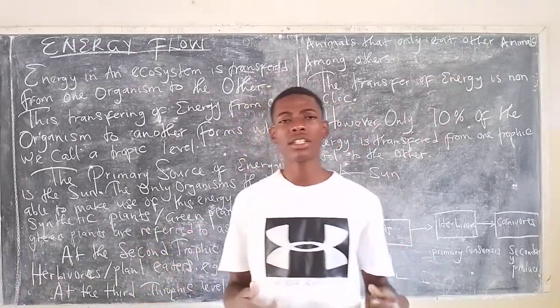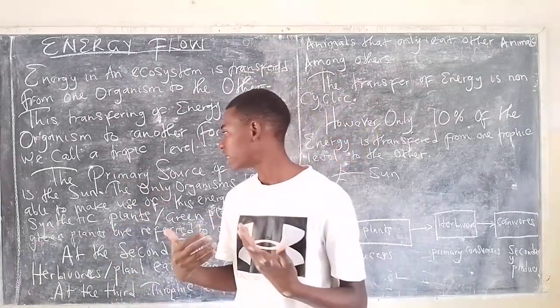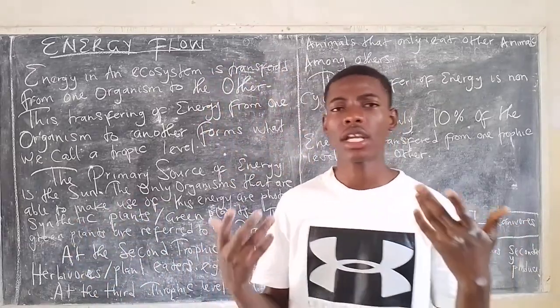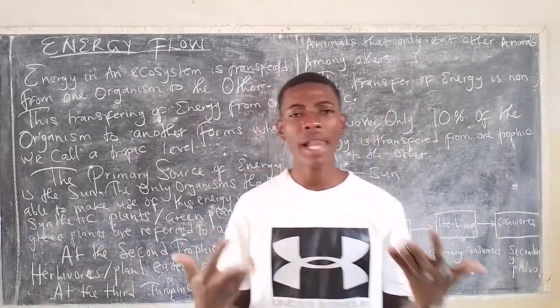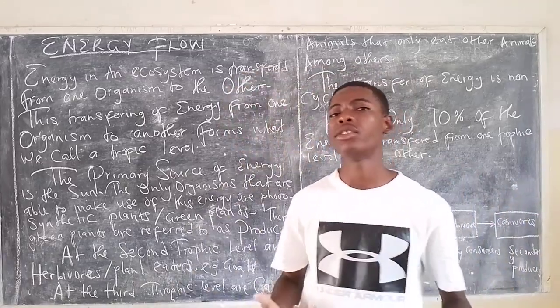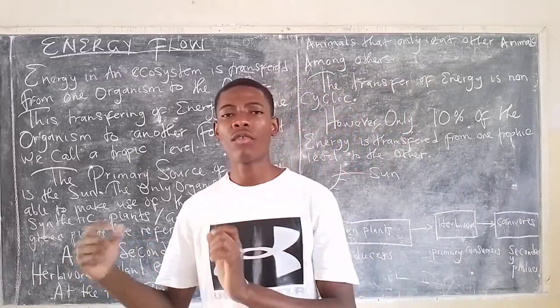Animals that eat plants form the second trophic level. These animals might be goats, cows, giraffes, as well as elephants. Those that are able to eat plants occupy the next trophic level.